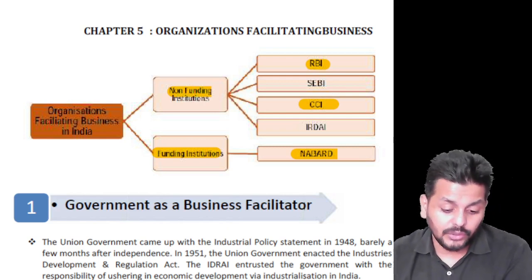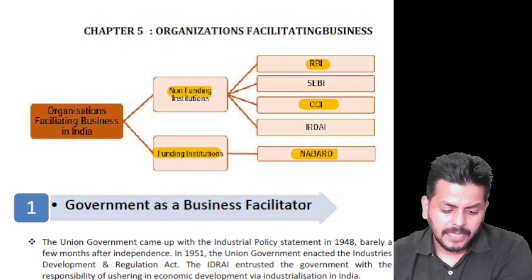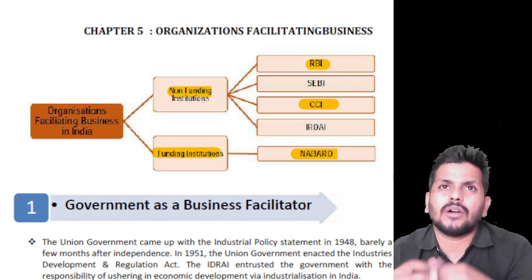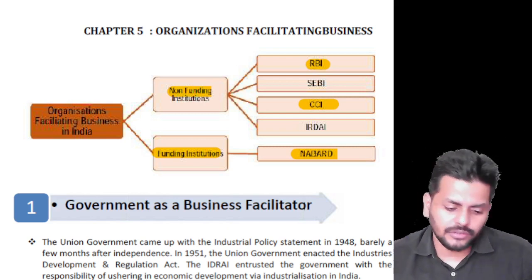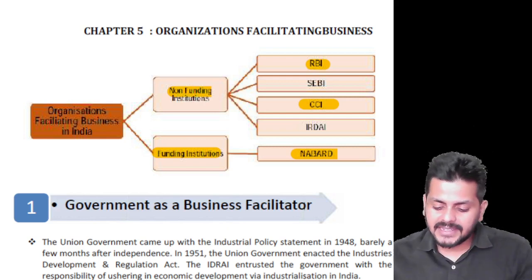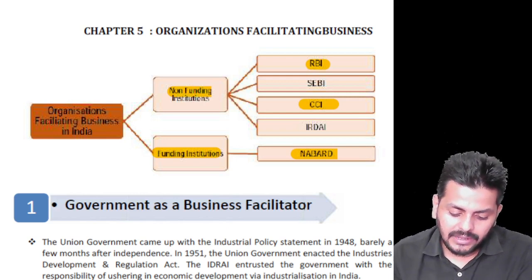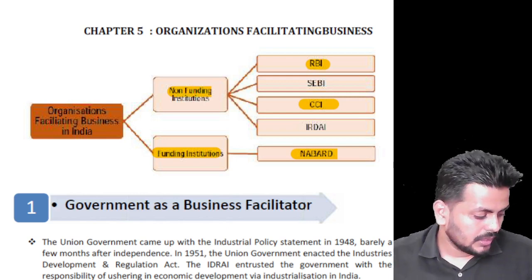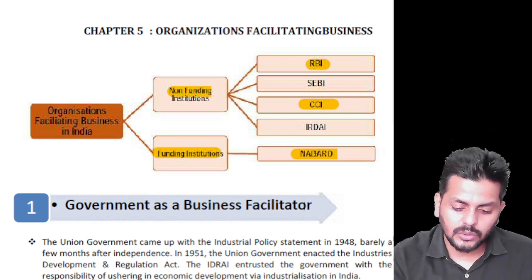So what I want you to do is take a run through this, and see if there are any points where you can see how they facilitate business and all that. Since it's MCQs, you will have four options, so you can easily choose, but run through all the topics once. Same is the case with chapter 6, where you can run through all the terminology. Now I would definitely not want you to waste time reading each point. I would just like to summarize one point and close here.